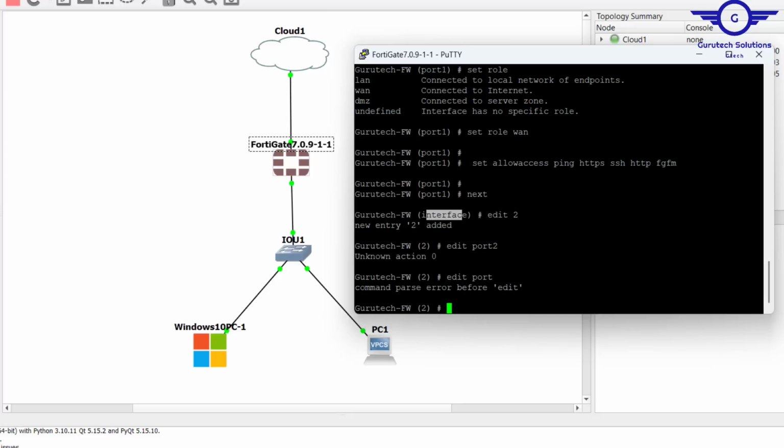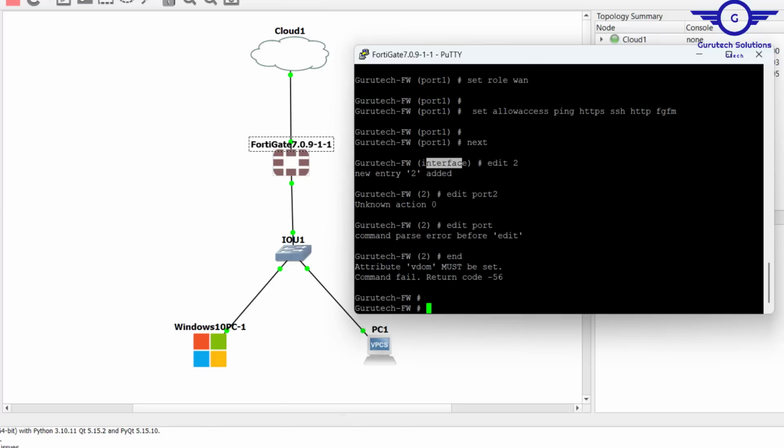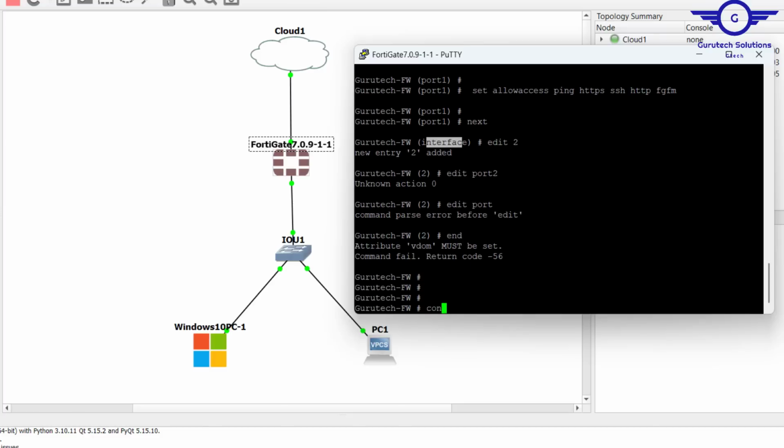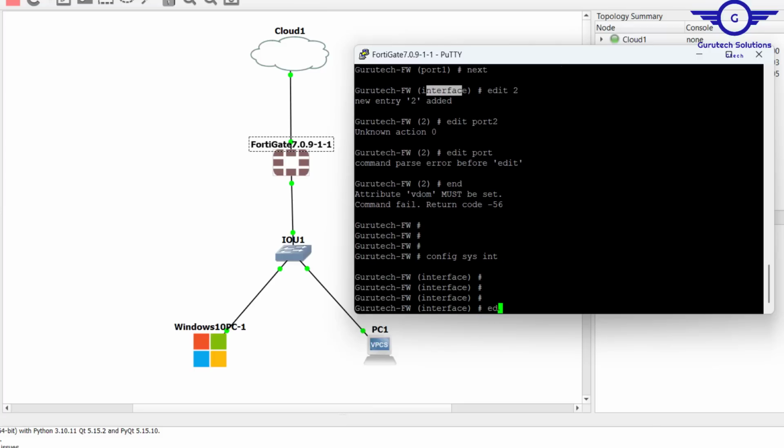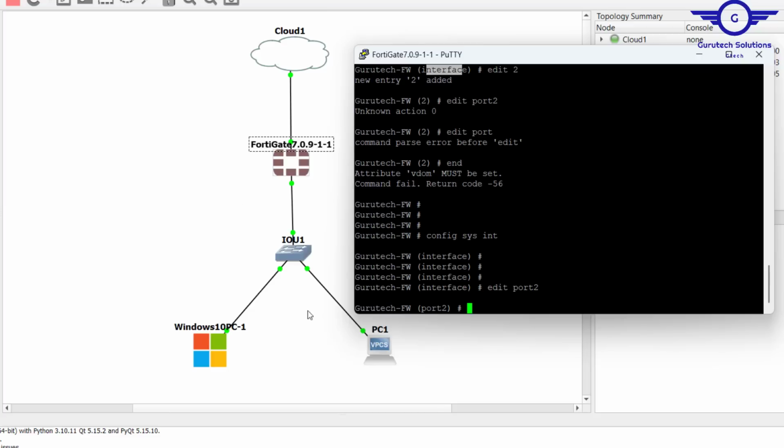Okay, no worry. Config system interface, edit port 2, the one that connects to our LAN.